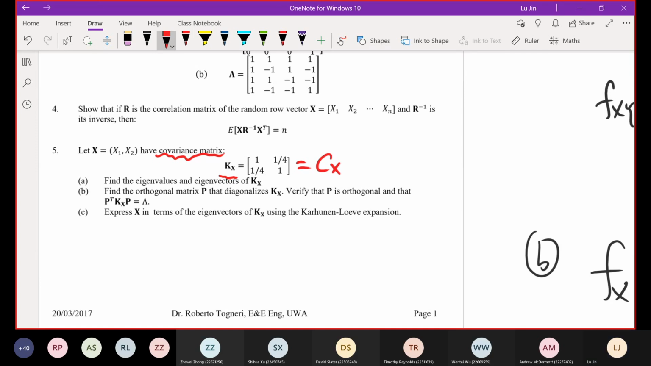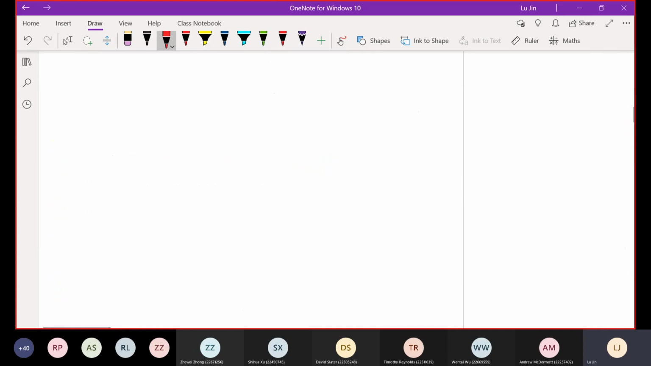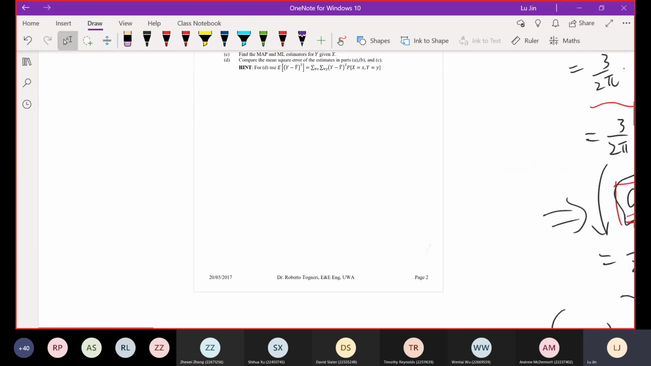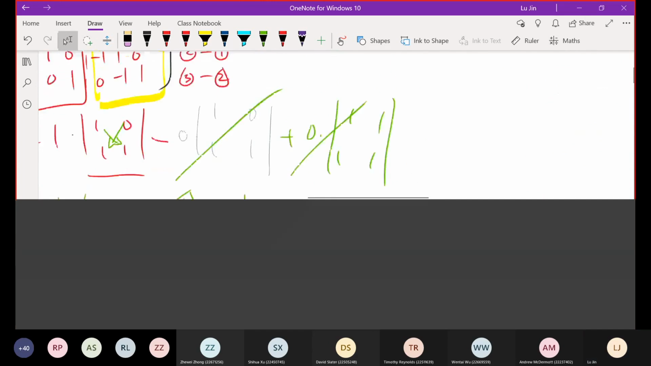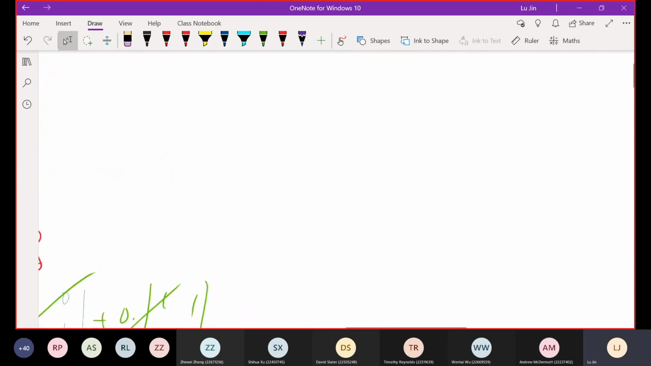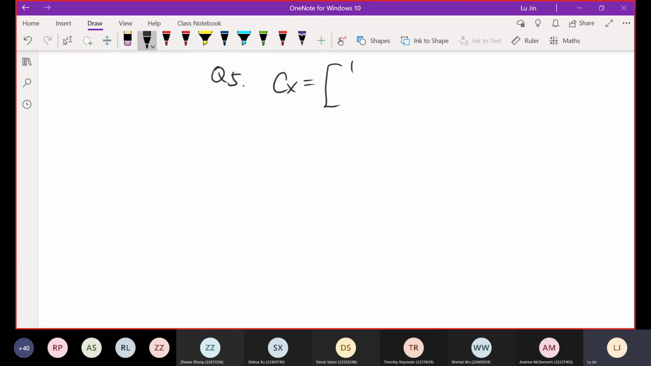Just 1 second, please. Okay, let's start from here. This is question number 5, and we have been given, I'm using the new notation, so Cx, the covariance matrix of the x vector, is equal to, based on the condition, 1, 1, 1 over 4, 1 over 4.